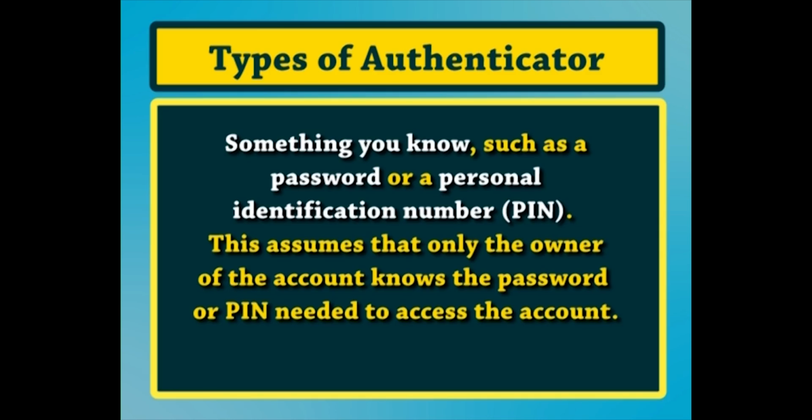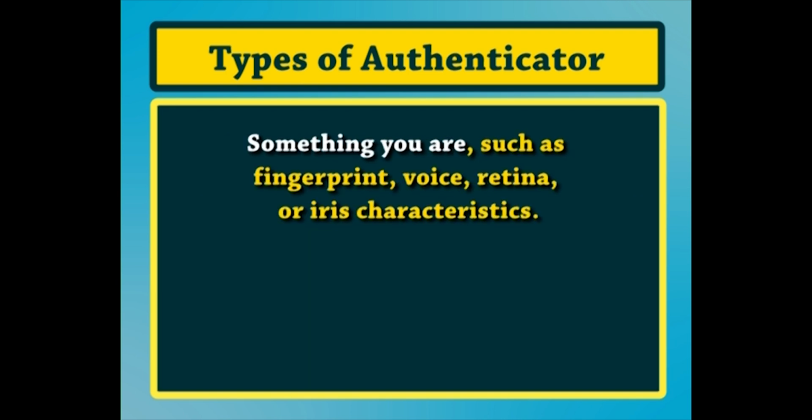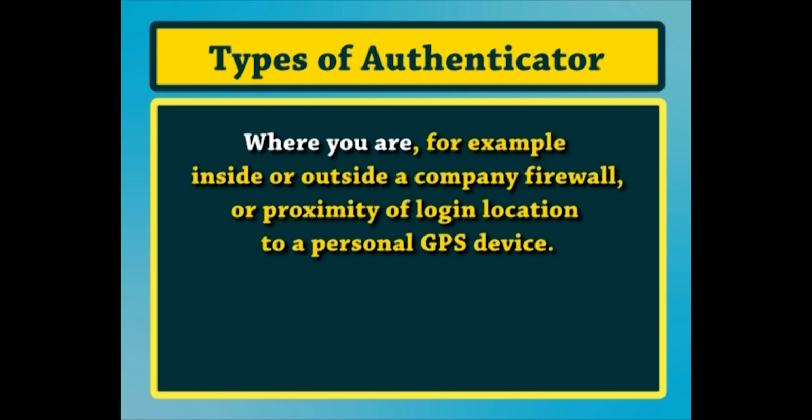Number 1, something you know, such as a password or a personal identification number. This assumes that only the owner of the account knows the password or PIN needed to access the account. Number 2, something you have, such as a smart card or security token. This assumes that only the owner of the account has the necessary smart card or token needed to unlock the account. Number 3, something you are, such as fingerprint, voice, retina or iris characteristics. Number 4, where you are, for example, inside or outside a company firewall or proximity of login location to a personal GPS device.